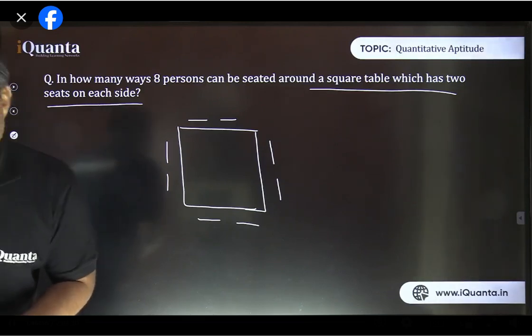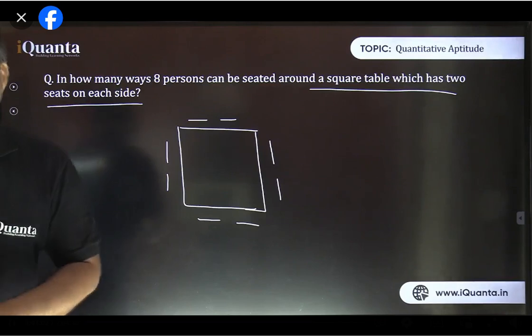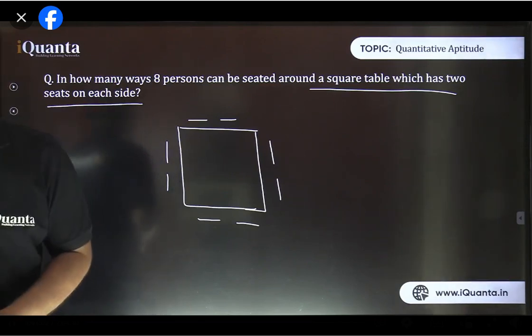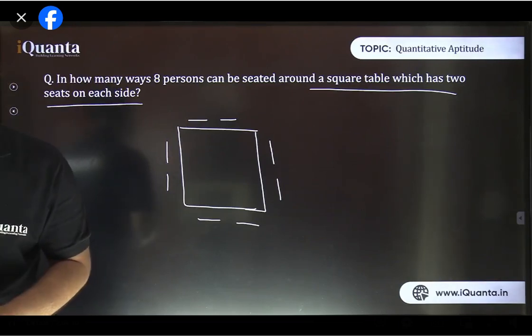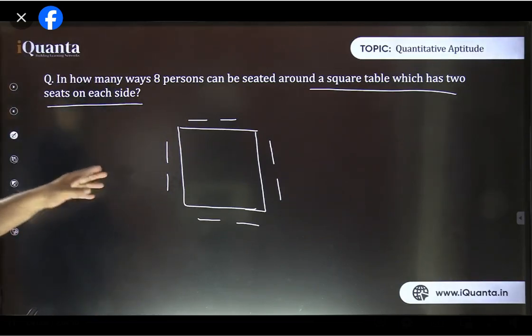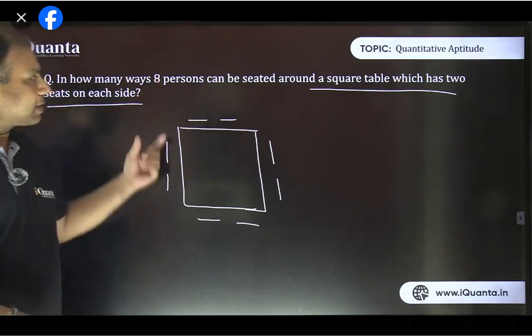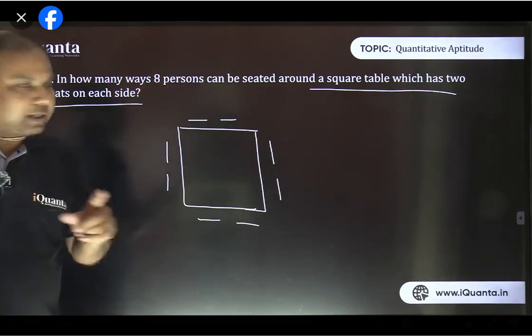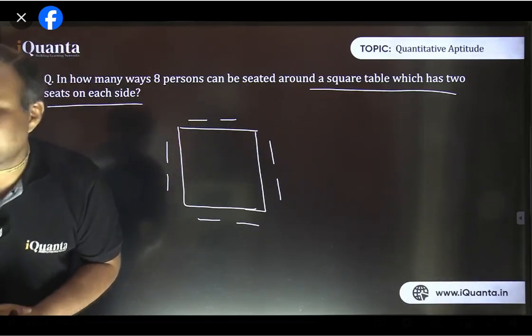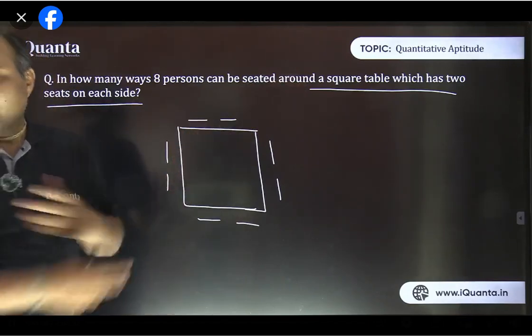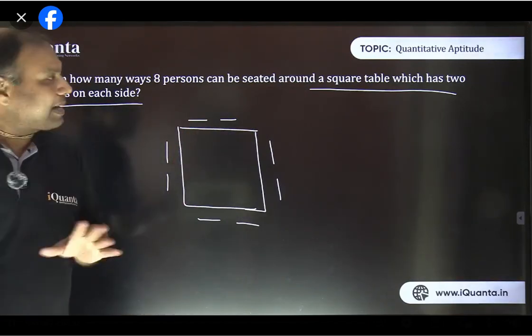Yes, Chinmay, that's correct. It was not mentioned clearly that beads are different. If beads are same, then there would be only one way, na, Chinmay? If all the beads were same, there would be only one way then. Okay, coming back to this question now. There are 8 seats like this, and 8 different persons are there. For any first person, how many different ways are there? Some of you are saying 8, some of you are saying 1. We are assuming surroundings to be identical. It is not mentioned, so we are neglecting the surroundings.